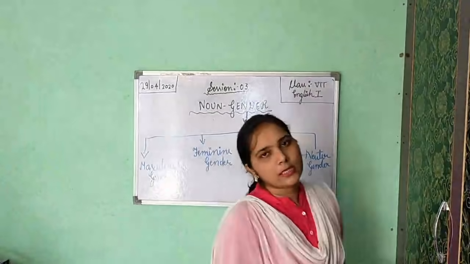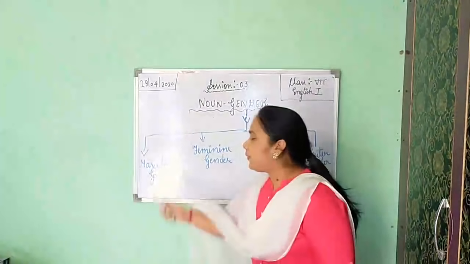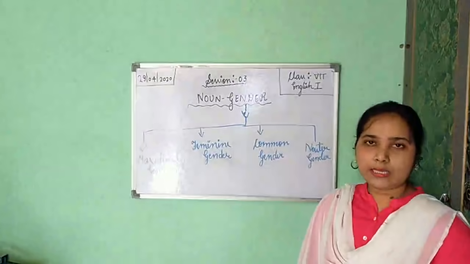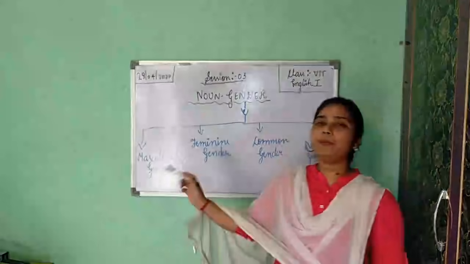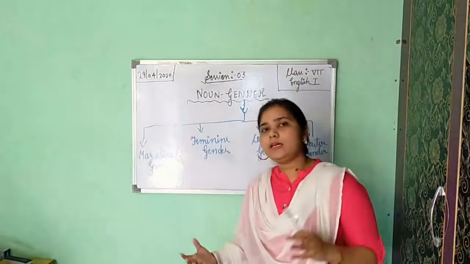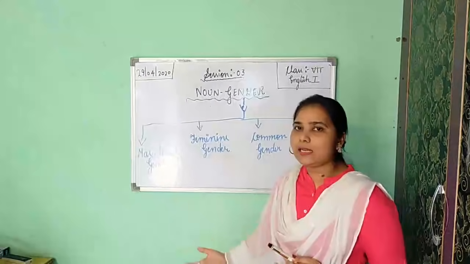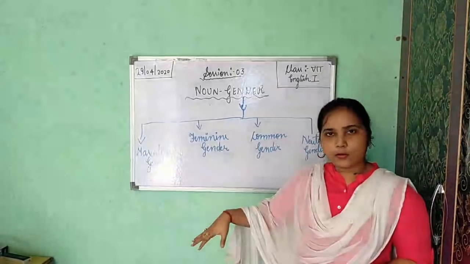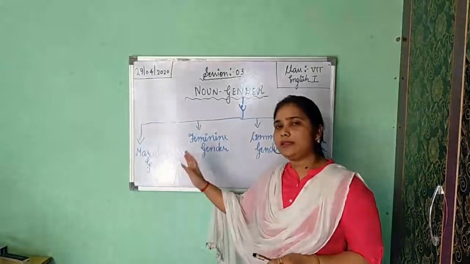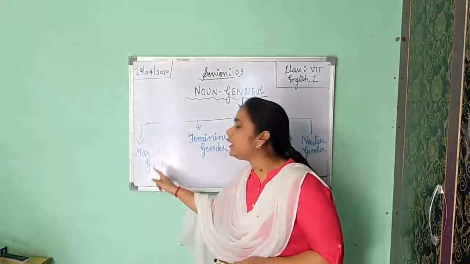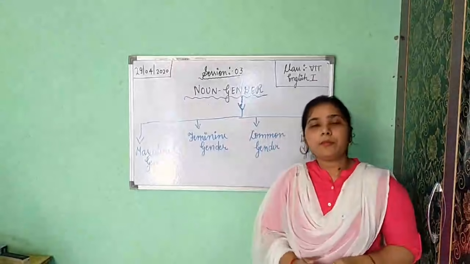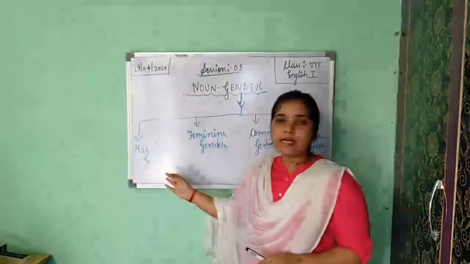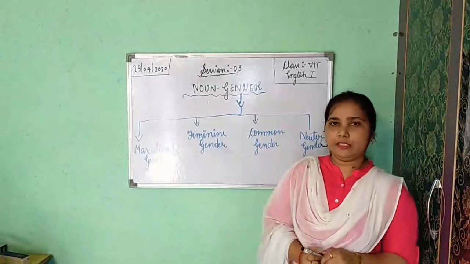What is masculine gender? This masculine gender shows male creature. Okay? M for masculine, M for male. So if the word is showing male creature, that word is denoting masculine gender. Okay, masculine, please note down in your copy. Masculine gender denotes male creature.